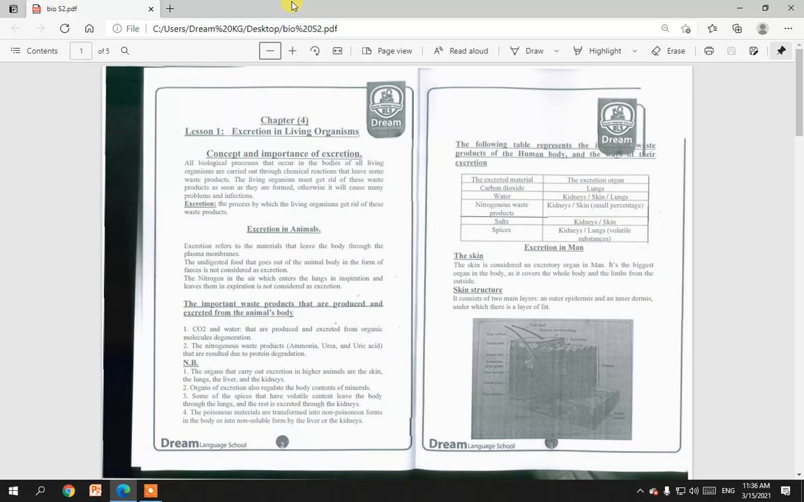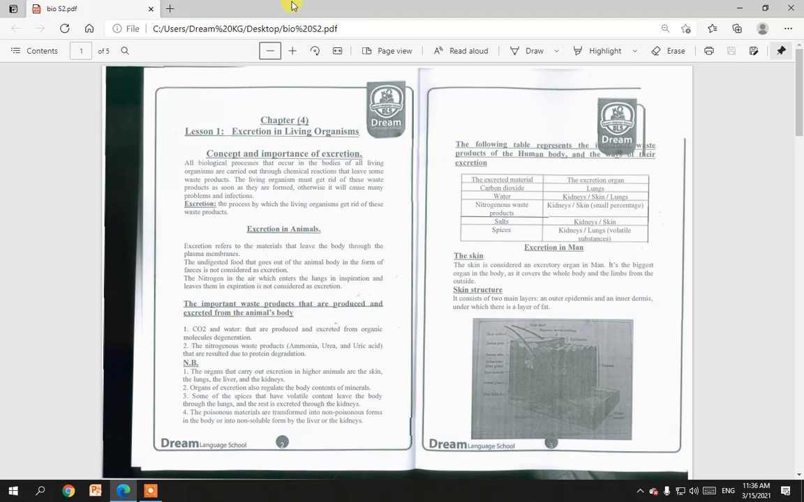What is the importance of the waste products that are produced and excreted from the animal body? Number one, carbon dioxide and water, which are produced and excreted from organic molecule degradation. Also, nitrogenous waste products like ammonia, urea, and uric acid, which result from protein degradation.